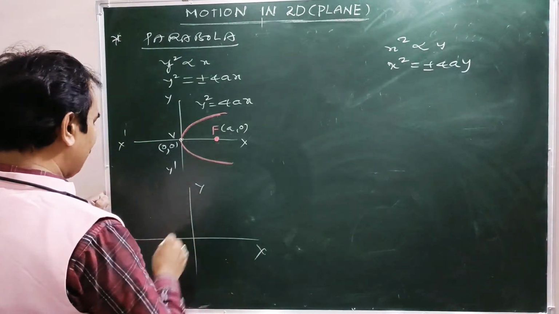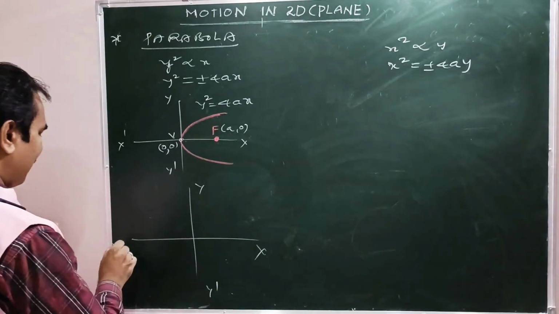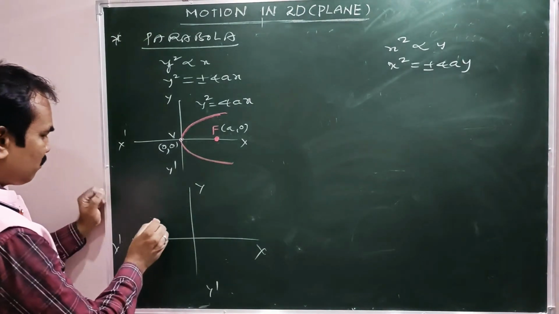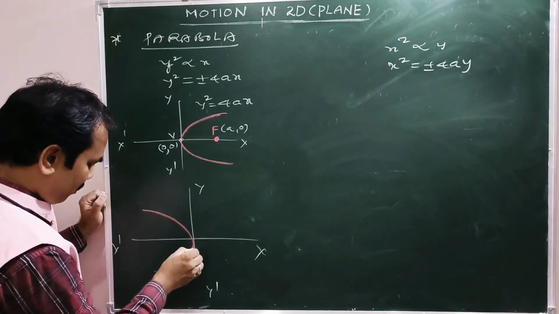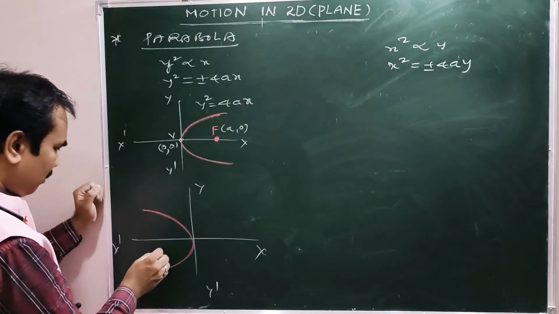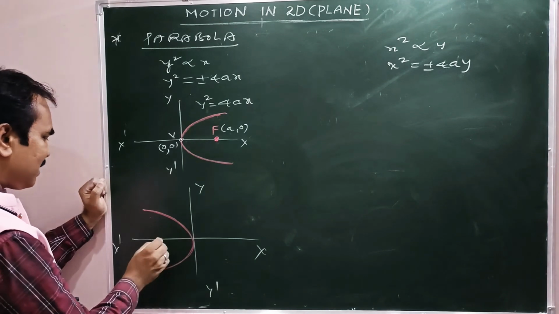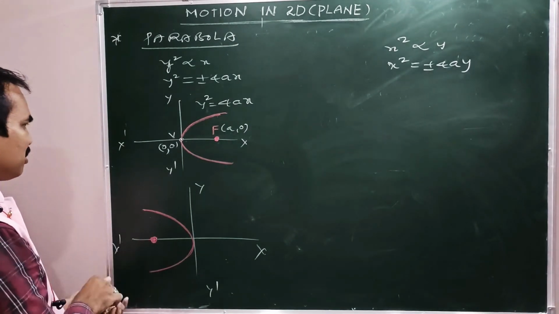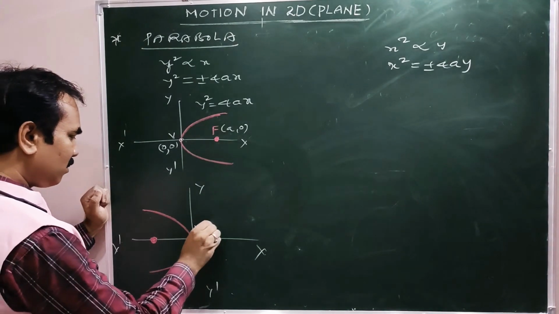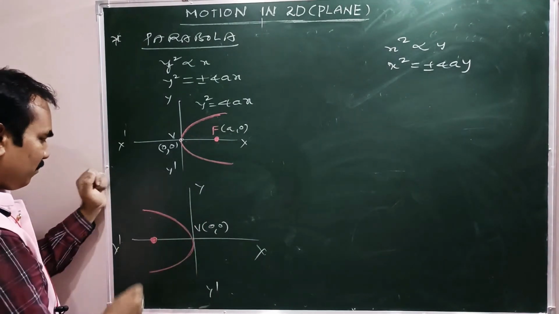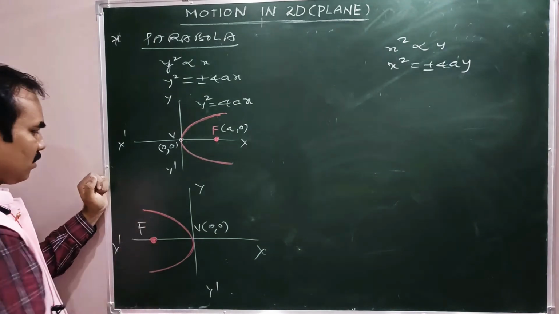X, y, y dash, x dash. Now see, this is the parabola. I am writing the parabola somewhere here with focus lying on negative x-axis at finite distance A from the vertex 0, 0. This is the focus.